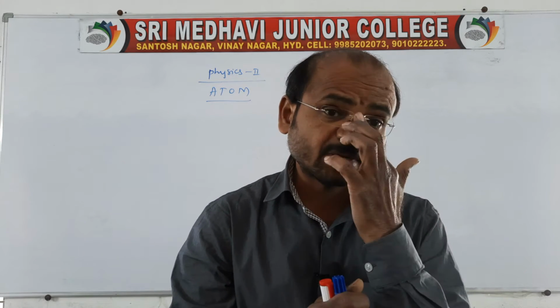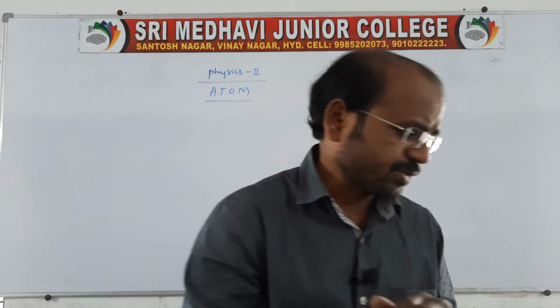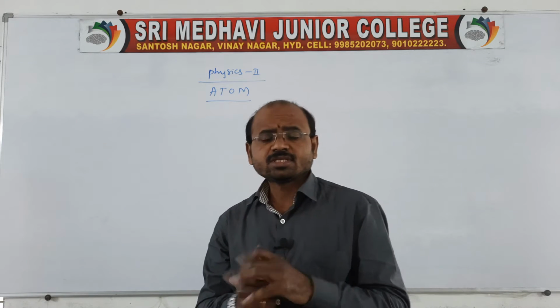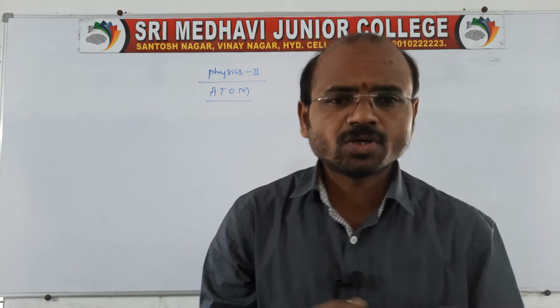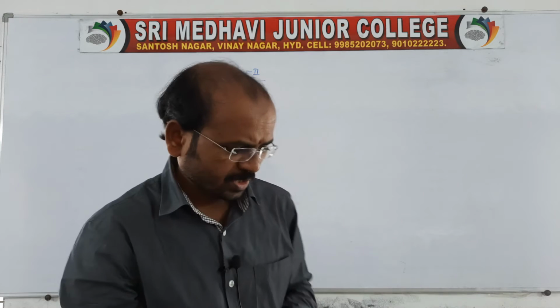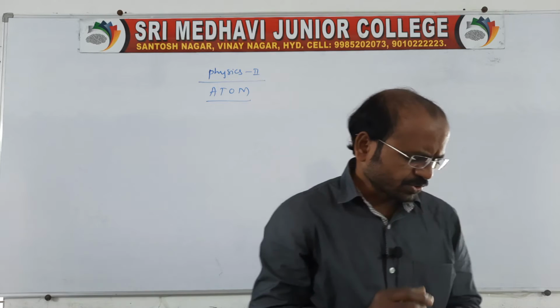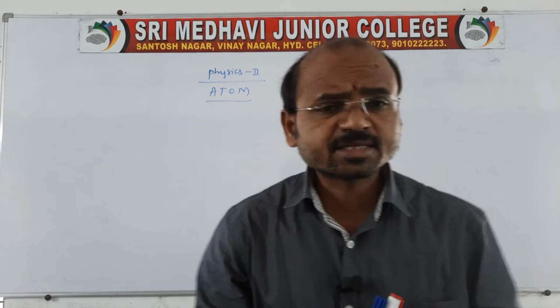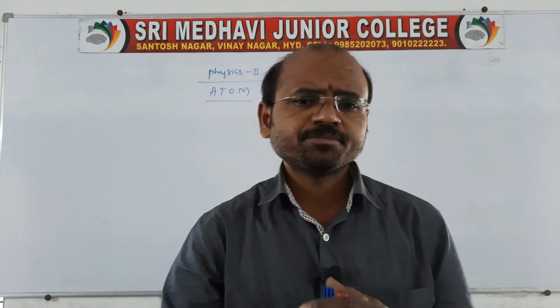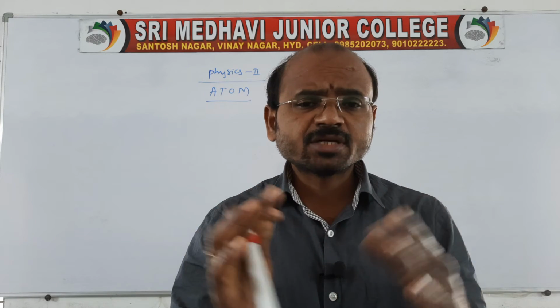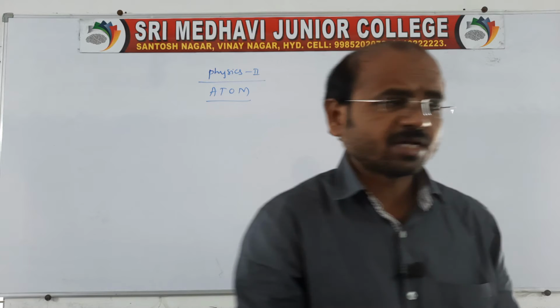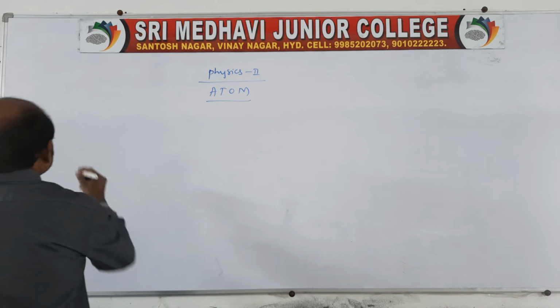He was unable to explain the nucleus and the size of the nucleus, or the size of the atom also. This model was called the plum pudding model. Coming to Rutherford, he conducted an experiment related to the same atom model. We call this the alpha scattering experiment.